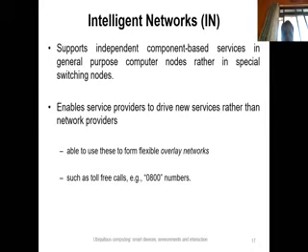So this supports independent component-based services in general purpose computer nodes rather than in a special switching node. Now this enables the service provider, rather than the network provider, to drive a new service, and allows the service provider to use these services to form a flexible overlay network.